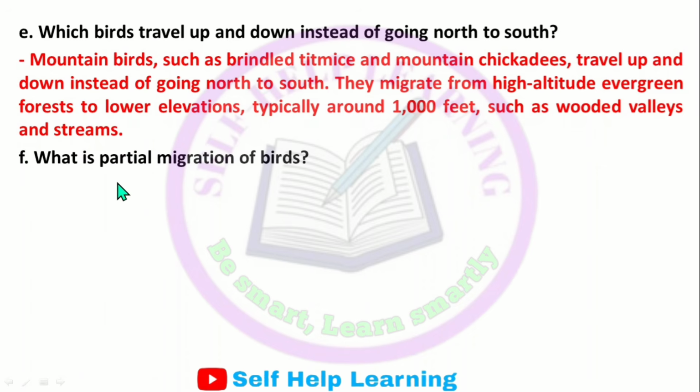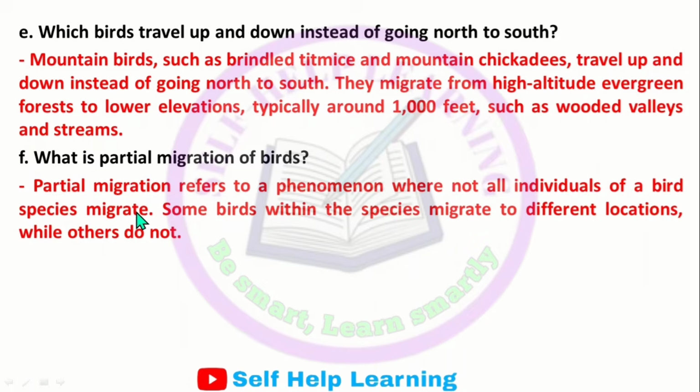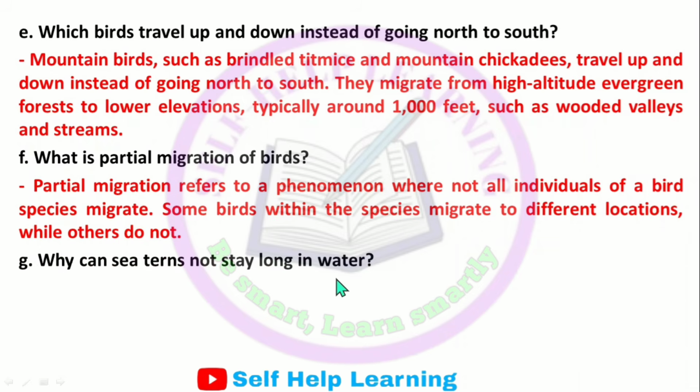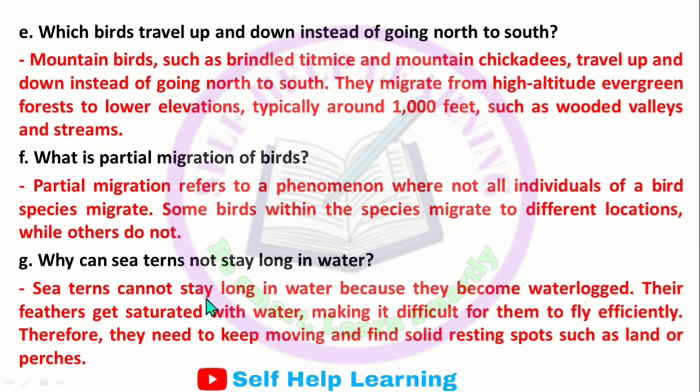What is partial migration of birds? Partial migration refers to a phenomenon where not all individuals of a bird species migrate. Some birds within the species migrate to different locations while others do not. Why can sea terns not stay long in water? Sea terns cannot stay long in water because they become waterlogged. Their feathers get saturated with water, making it difficult for them to fly efficiently. Therefore, they need to keep moving and find solid resting spots such as land or perches.